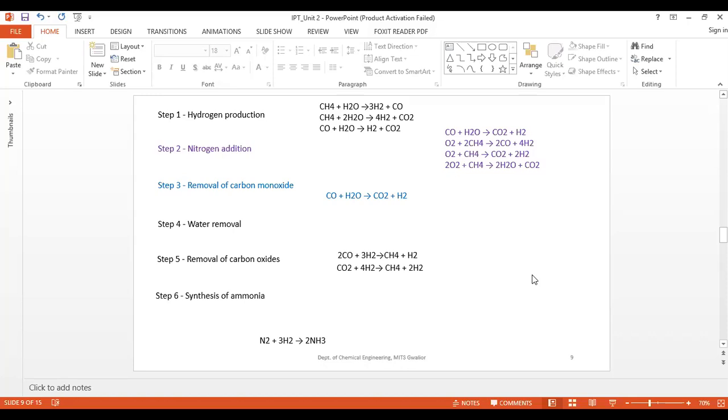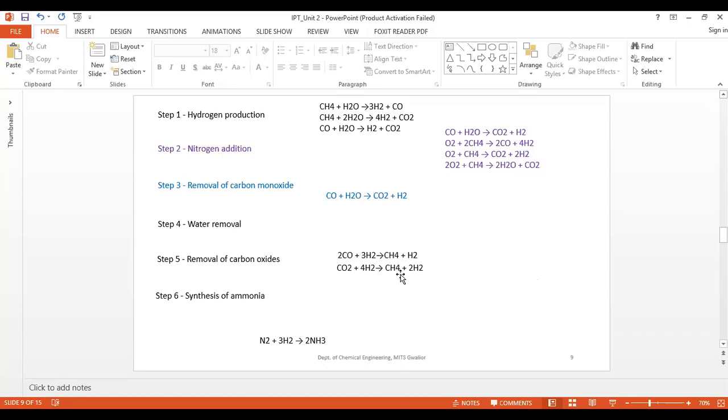In addition, the necessary nitrogen is added in the secondary reformer. The catalyst used to form the ammonia is pure iron, and water, carbon dioxide and carbon monoxide must be removed from the gas stream here.